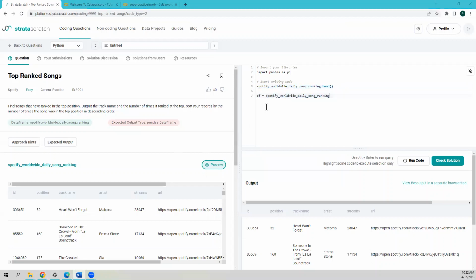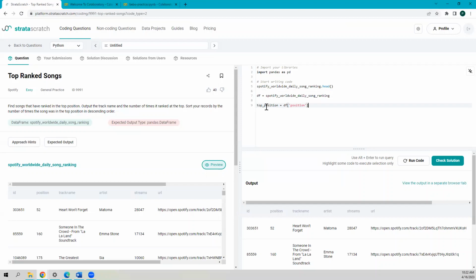After this, we need to know what the top position is. The top position is 1. So let's specify it as top position, and then you can just write DF, and we are locating the position.